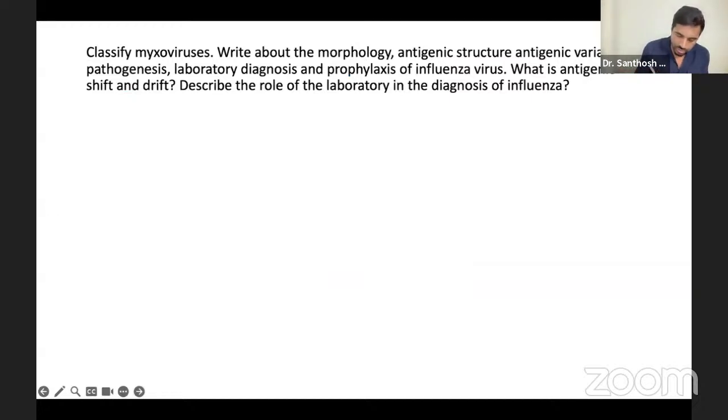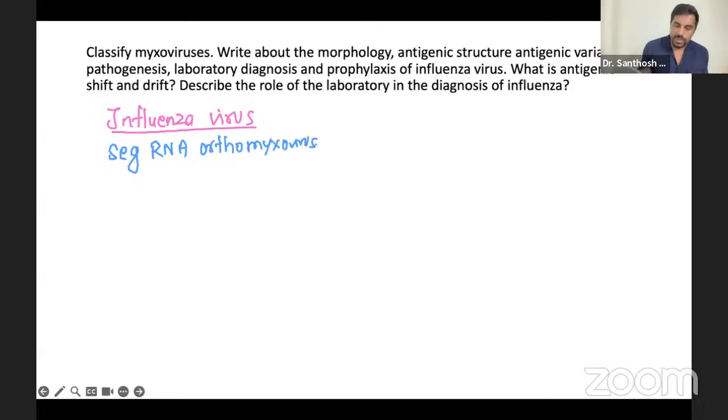So when you talk about influenza virus, first of all, a little bit about the structure. We already said a few points: this is a segmented RNA orthomyxovirus. First point. Now, how does it look?